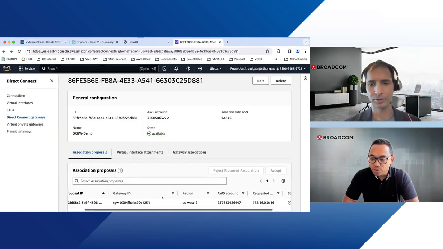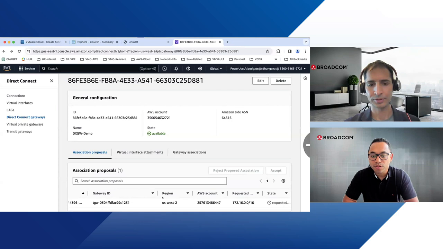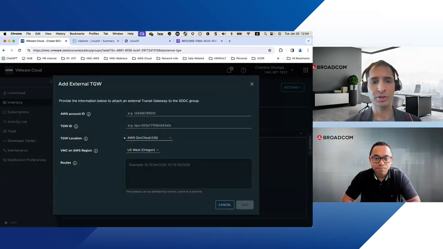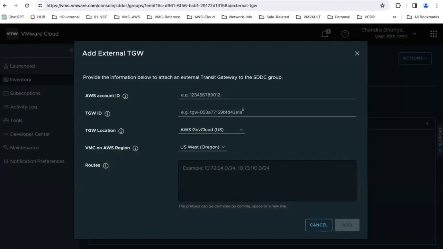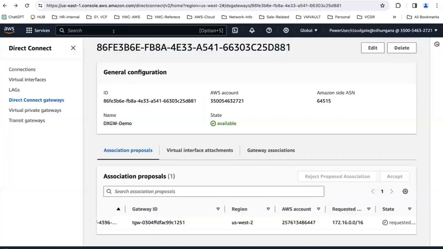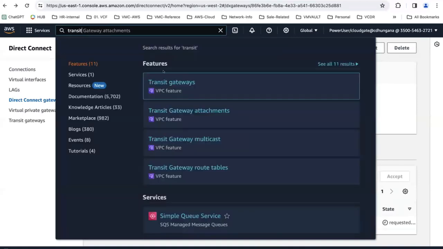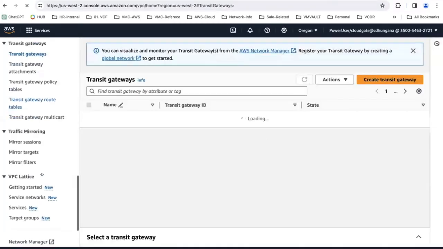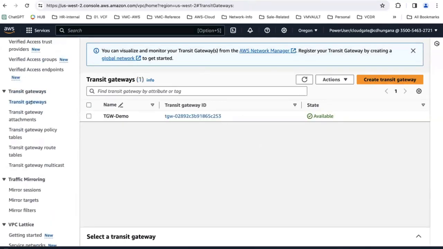All right, so while it is going through its connection, why don't you go and do the other steps? Sure. Another step we're going to do is pairing our VTGW with the TGW, as shown on the diagram earlier. Here, we go to the external TGW tab and click on Add TGW. Again, we need to supply the account information and TGW information. We go to the AWS side, to the Transit Gateway section. Actually, it's under the VPC, so if you go into VPC and click on Transit Gateway.